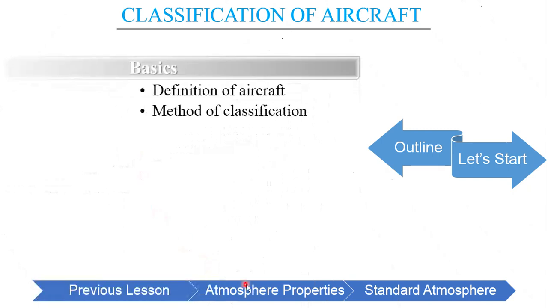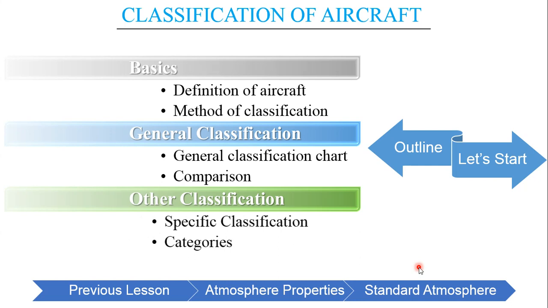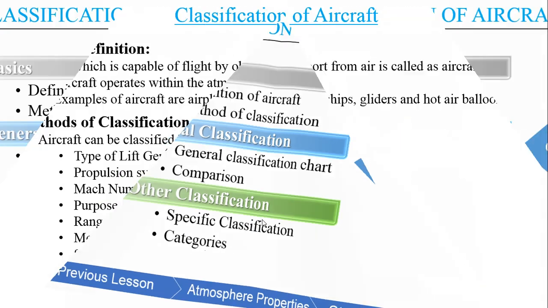In the previous lesson, we learned about the atmosphere properties and standard atmosphere. The link to the previous session will be provided on the right top corner as YouTube cards. Let's get an outline of this session. In this session, we will be knowing about the definition of aircraft, the method of classification, and next we will be moving on to classifying it based on its general category, and we will also be classifying based on other methods of classification. Let's start.